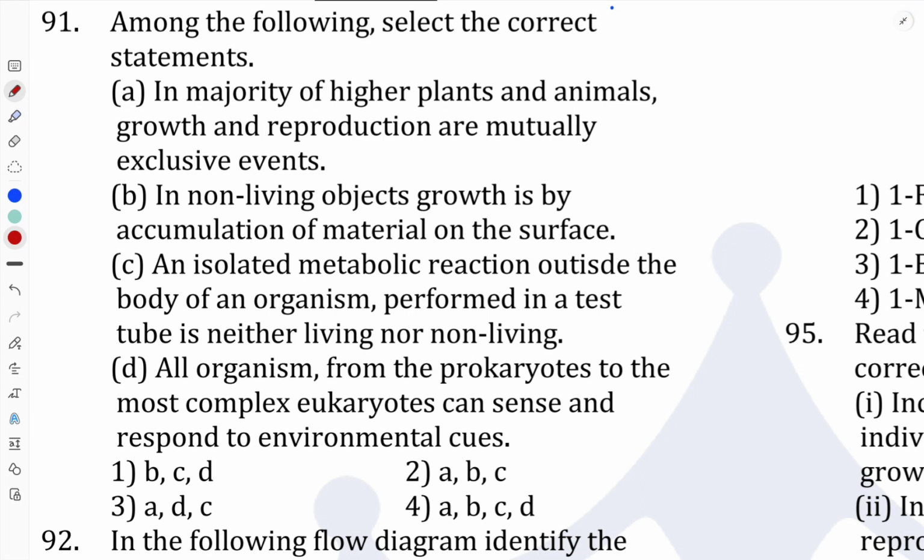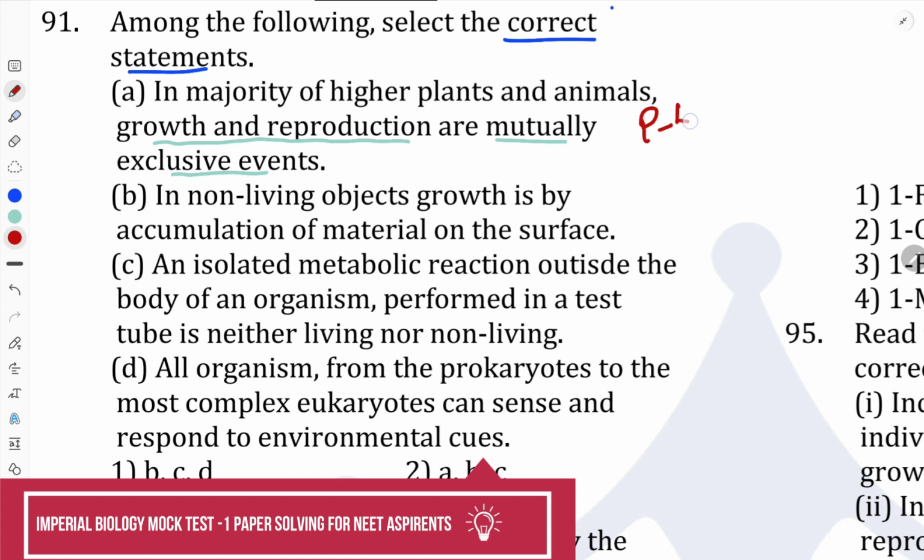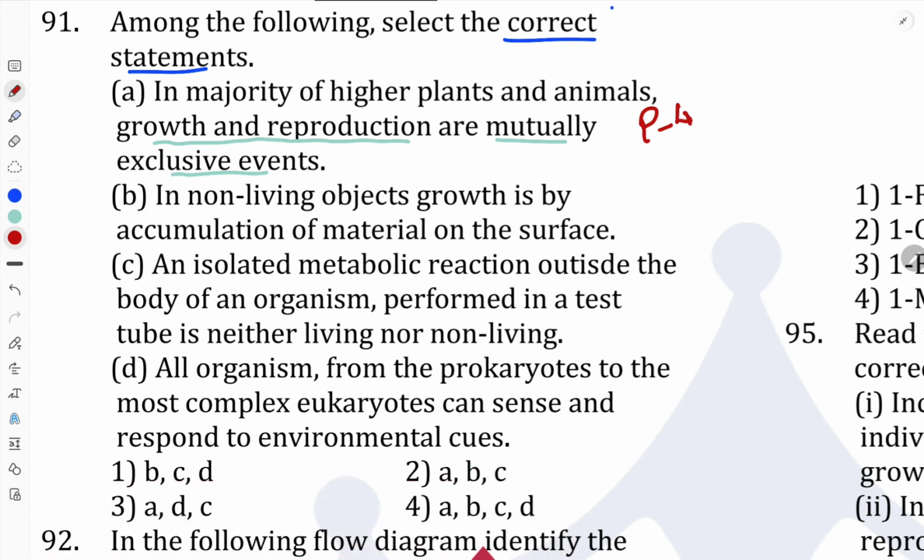Among the following, select the correct statement. So first statement is that in majority of the higher plants and animals, growth and reproduction are mutually exclusive events. If we study NCERT page number 4, then we can find out that this statement is correct.